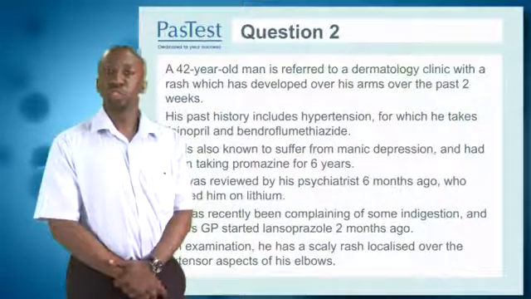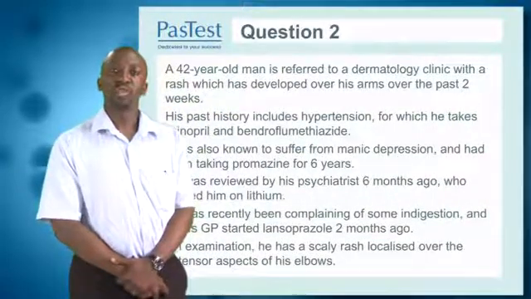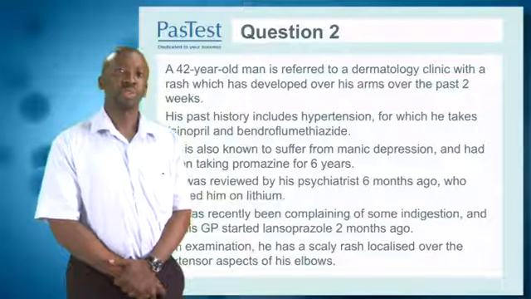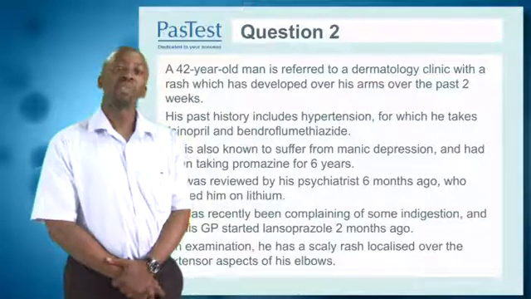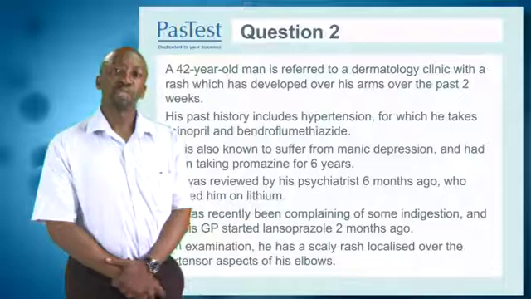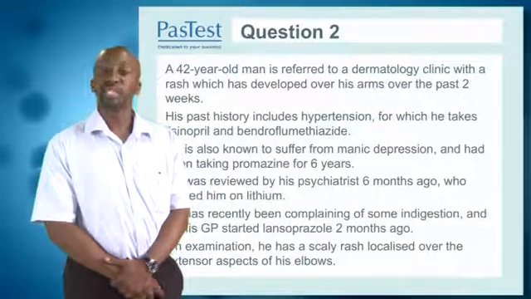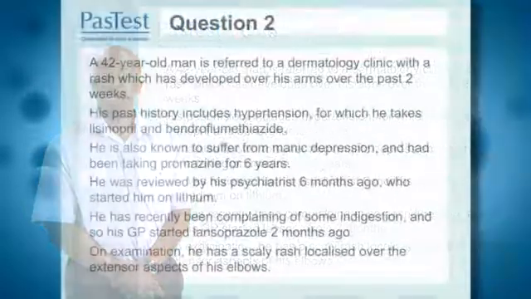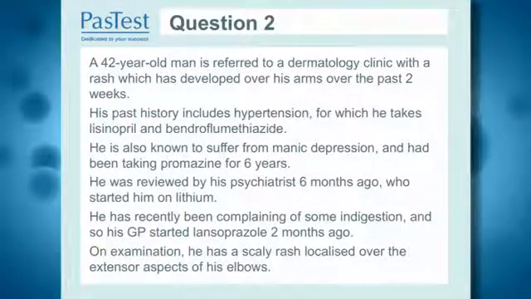Let's now consider question number 2. A 42-year-old man is referred to a dermatology clinic with a rash which has developed over his arms over the past 2 weeks. His past history includes hypertension, for which he takes lisinopril and bendrofluazide. He is also known to suffer from manic depression and has been taking promazine for 6 years. He was reviewed by his psychiatrist 6 months ago, who started him on lithium. He has recently been complaining of some indigestion, and his GP has started him on lansoprazole 2 months ago.